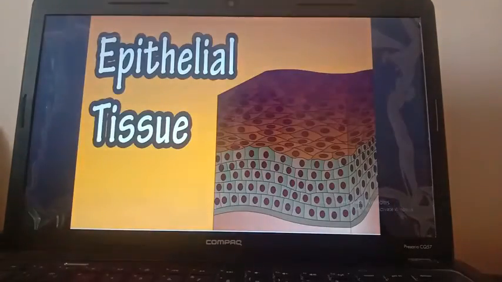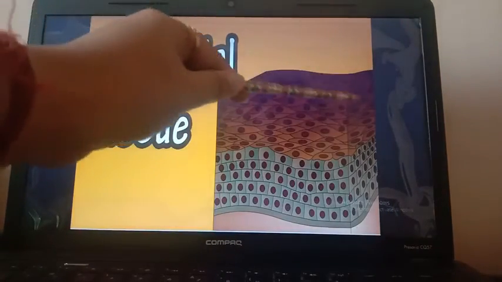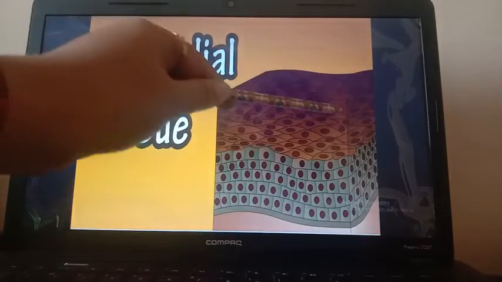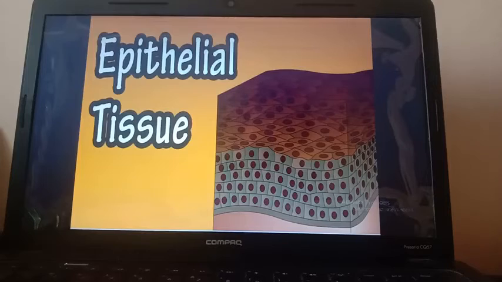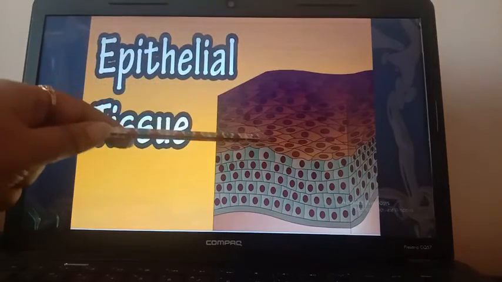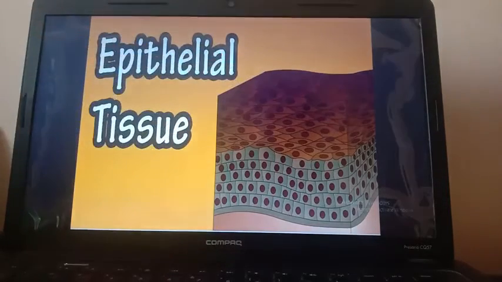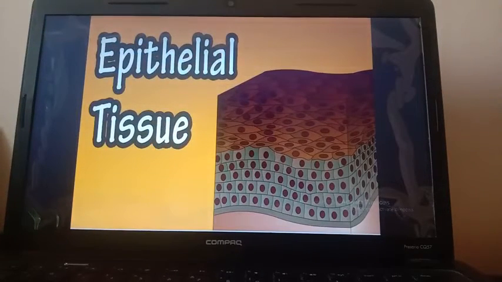Here also, students, you can see that these are all the cells of epithelial tissue, and these cells are so compactly arranged that they do not have any intercellular space between them. Intercellular space is the space between two cells. So here you can't see any intercellular space between two cells.